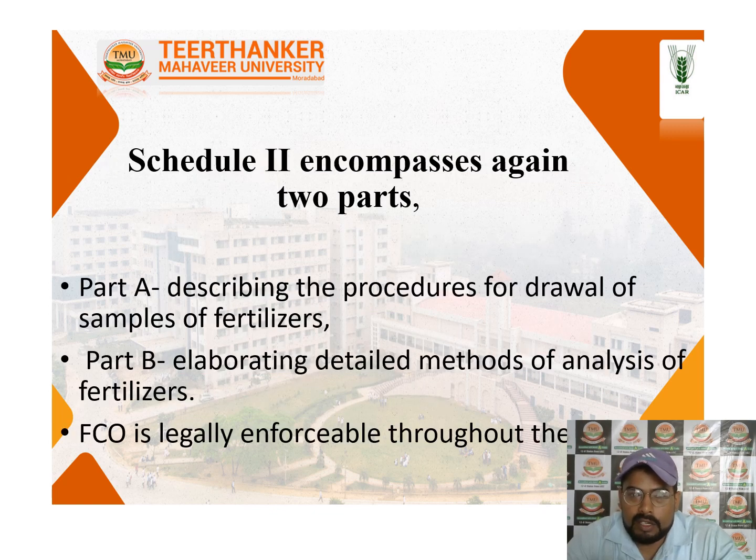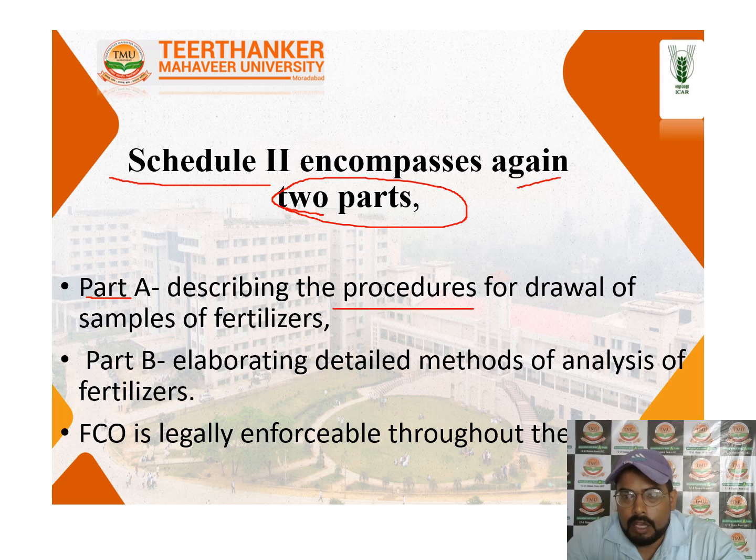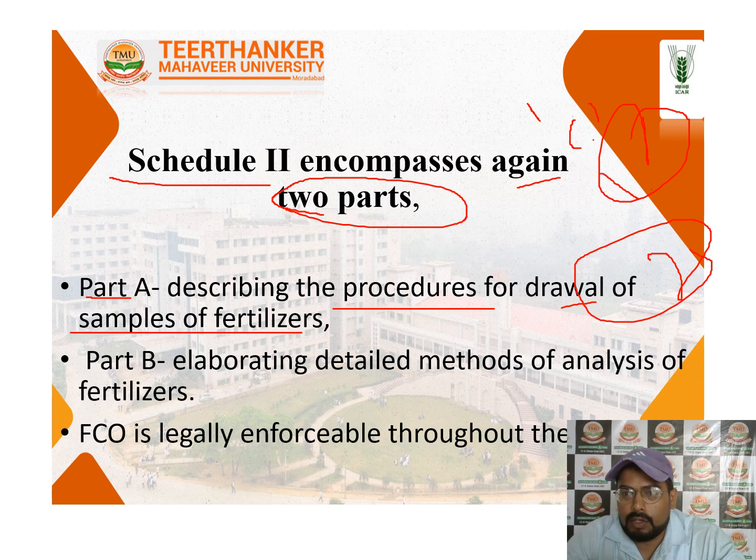Next is the second schedule. The second schedule again comes in two parts. Part one describes the procedure and the sampling of the fertilizer. Procedure means how to make the fertilizer step by step, one and the second. Matlab, fertilizer is categorized one by one, with the steps of how to make the fertilizer in the factories. What is the adding material?